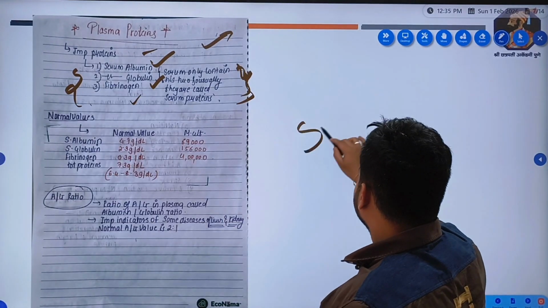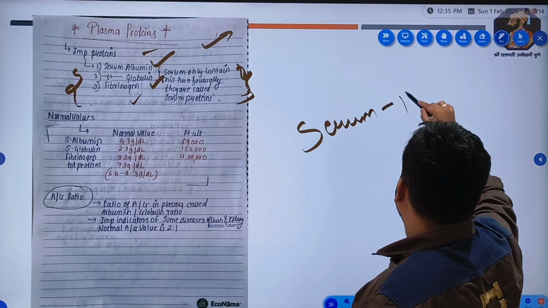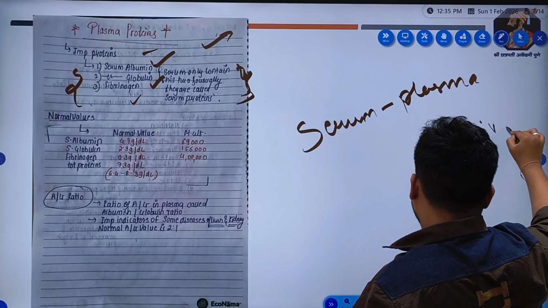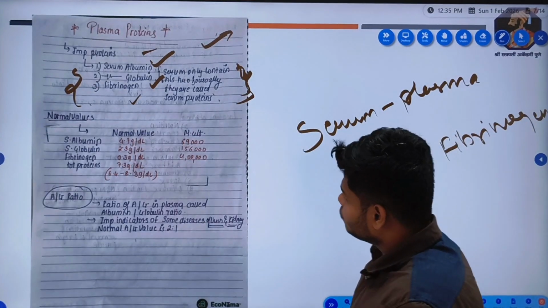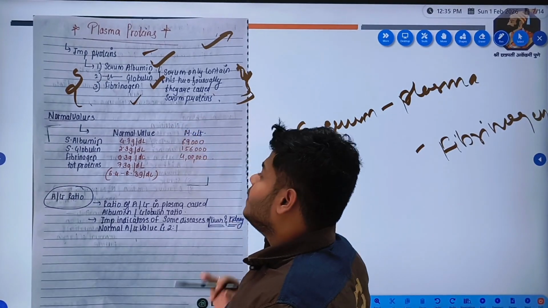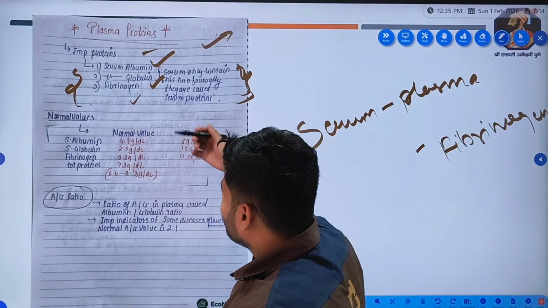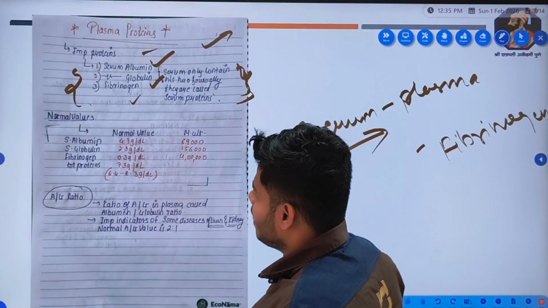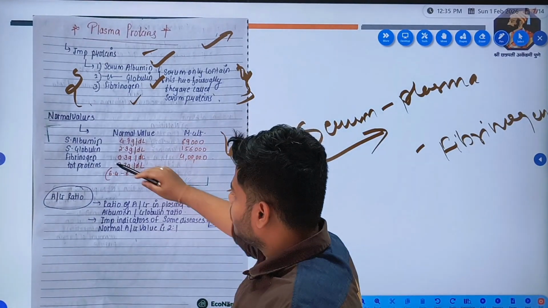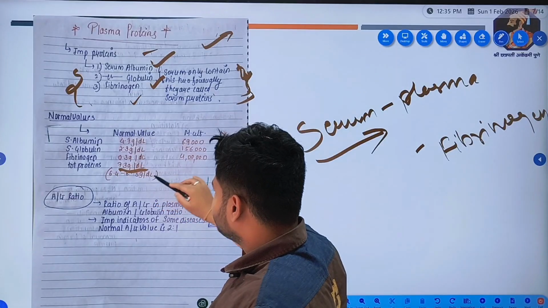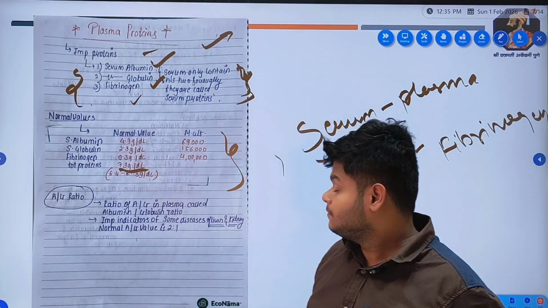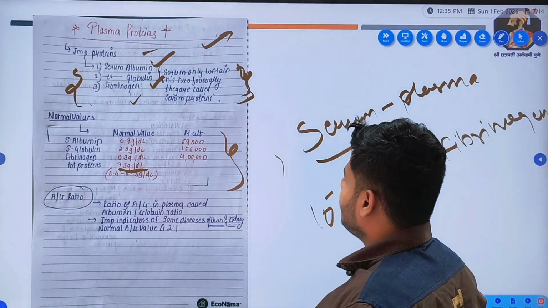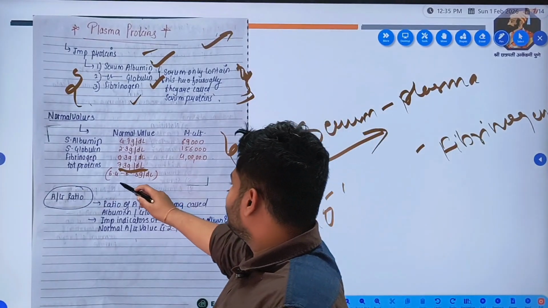We know what serum is: plasma minus fibrinogen. When fibrinogen is not present, these two remain, so they are usually known as serum albumin and serum globulin. These are their normal levels. The total protein is 7.3 grams per deciliter. Deciliter means 10 to the power minus 1 liter. This is the average of the two values.